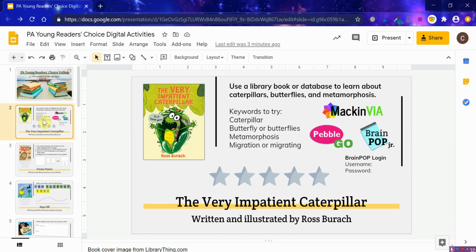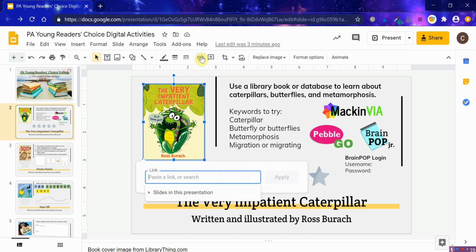So starting with the simplest books or the easiest books, reading The Very Impatient Caterpillar would be the first one I'd recommend starting with. If you are sharing this with remote students, you could easily link a YouTube video or a Safe Share video here, any link to a video of you reading the book aloud.